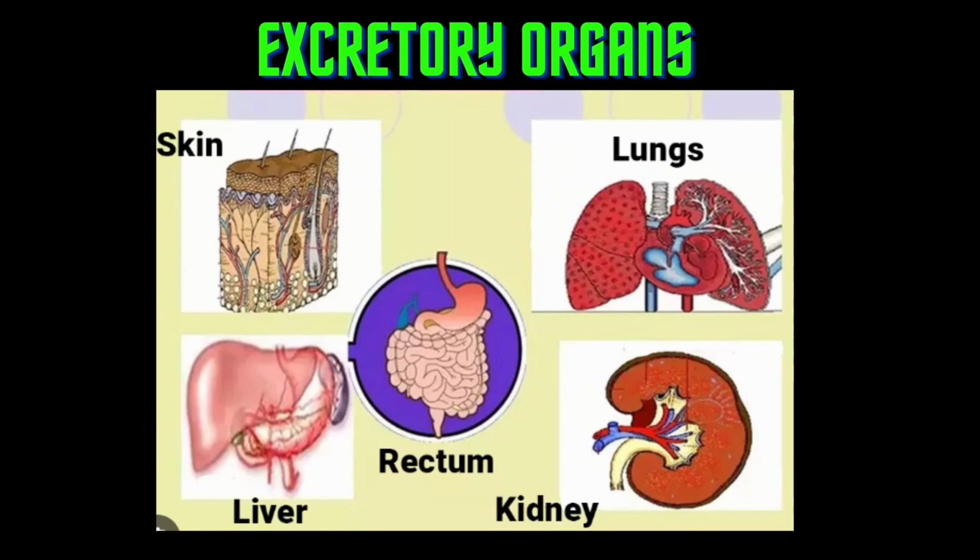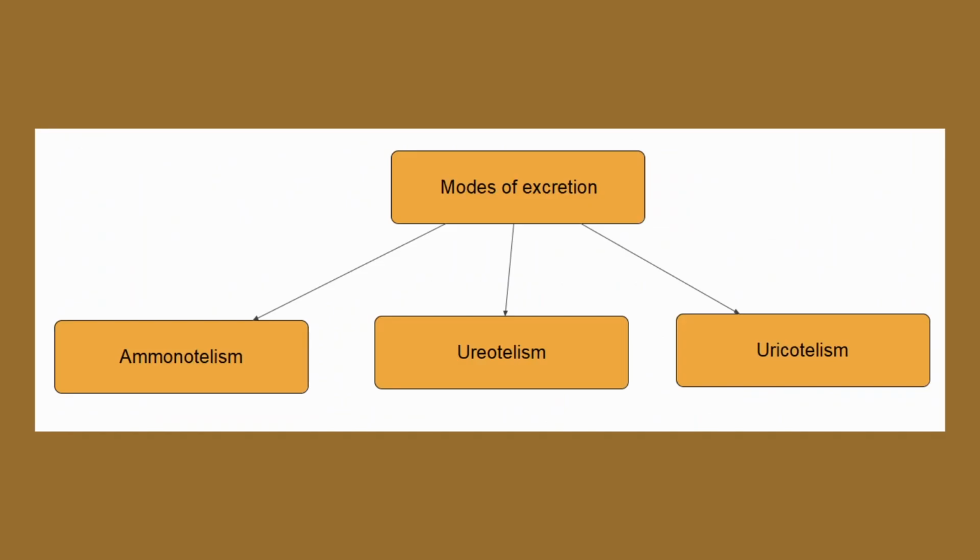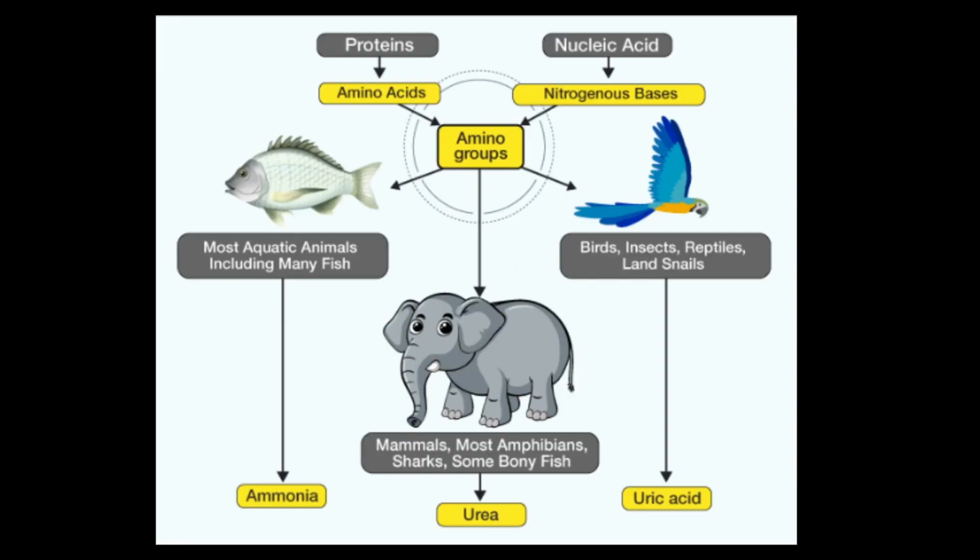Now, after learning excretory organs, let us move on to how exactly the organism can excrete, that is, modes of excretion. There are three modes of excretion: ammonotelism, ureotelism and uricotelism. The name itself gives away in which form the waste will be given out by the organisms. So let us dig deep into what exactly these modes of excretion mean.